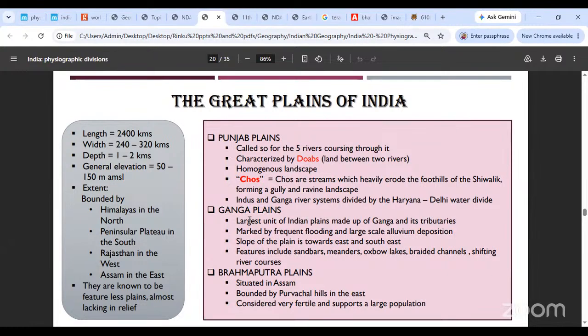Now, the most striking feature of this plains is that it is very flat. It is absolutely reliefless. आपको कोई relief ही नहीं दिखता है यहाँ पे. You do not find any sort of relief. It is very, very featureless. The entire plains are very featureless.